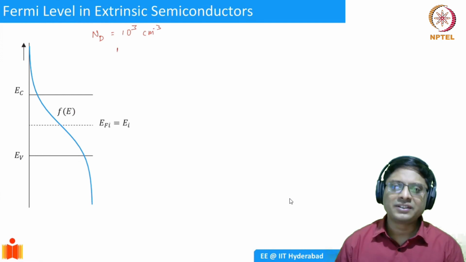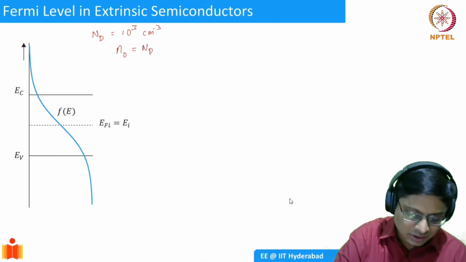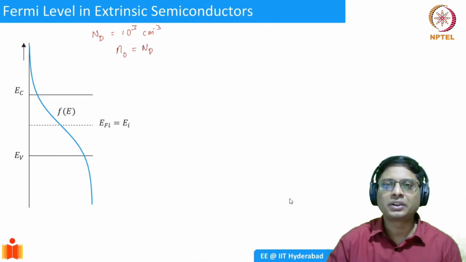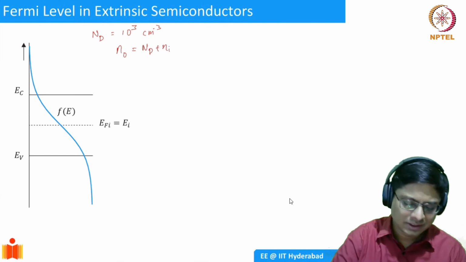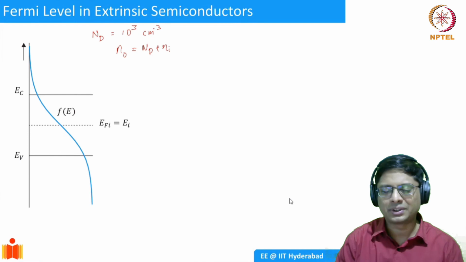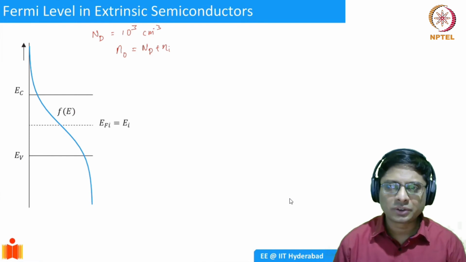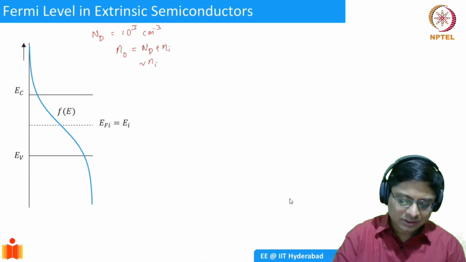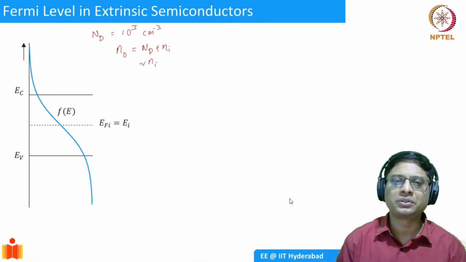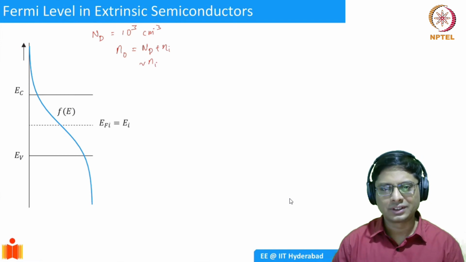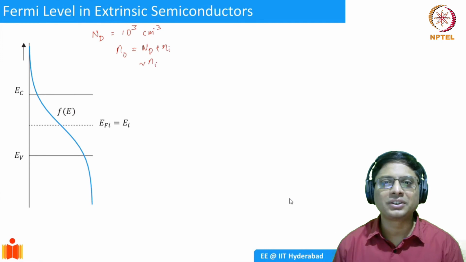Even when I don't introduce, your n naught is going to be basically your ND, the dopant-introduced electrons, plus there's also going to be some contribution from ni. I'm simplifying a lot, but this is roughly what it is. So it is still going to be ni. It's not going to matter if you introduce very, very small doping concentrations, because 10 power 3 versus 10 power 10, 10 power 10 is going to win.